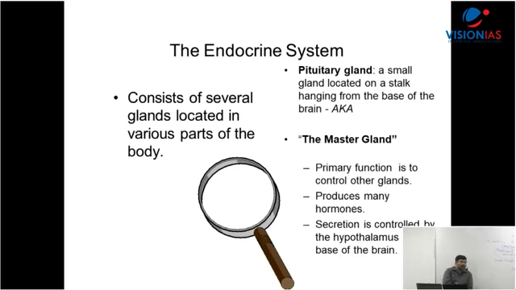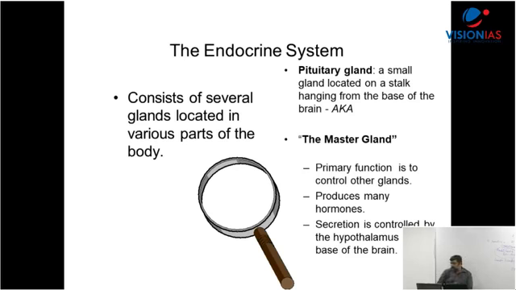It is broadly divided into two parts, which are structurally and functionally different. They're not the same: the anterior pituitary and the posterior pituitary. So for UPSC, what you have to remember is that it is a small gland at the base of the brain, where secretion is controlled by the hypothalamus, which is also a part of the brain, and there are two types, anterior and posterior, which release different types of hormones. You will have to remember that.